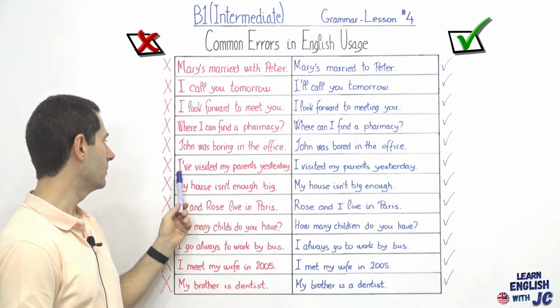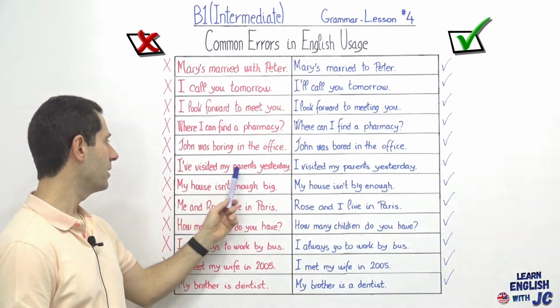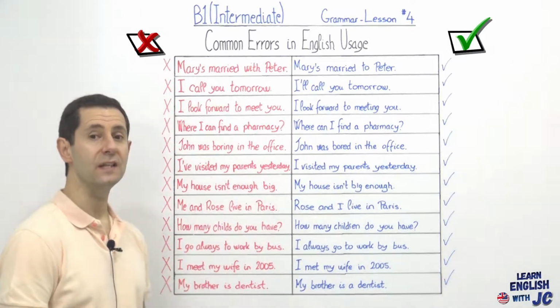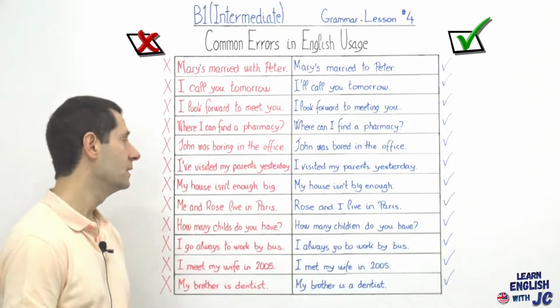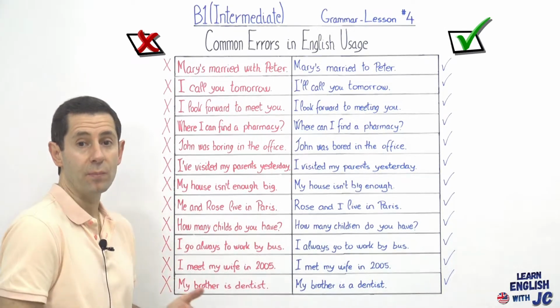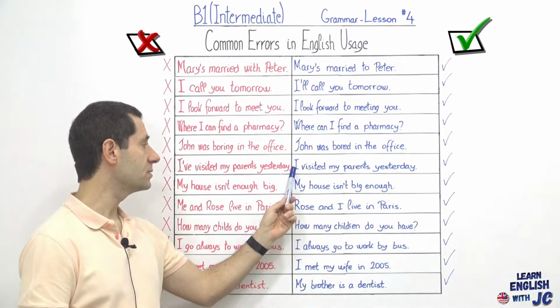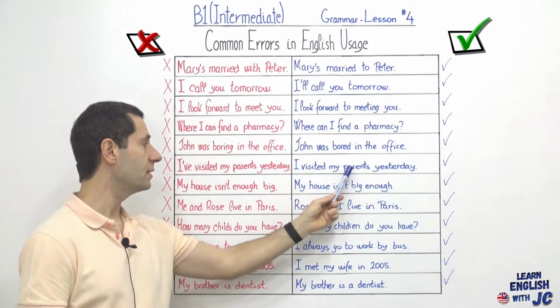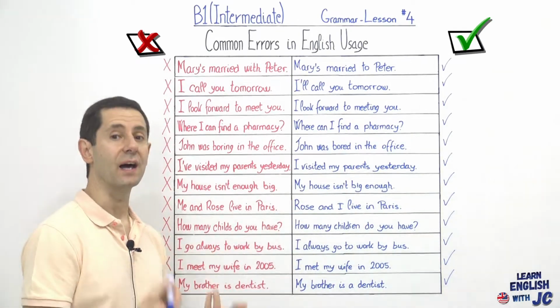All right, next one. I have visited my parents yesterday. Now, the present perfect is not used with the past simple time. So if it is something that happened already in the past, you simply use the past simple, and the sentence becomes, I visited my parents yesterday, not I have visited.